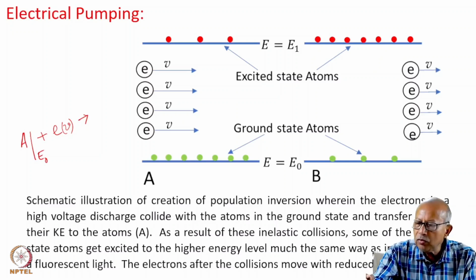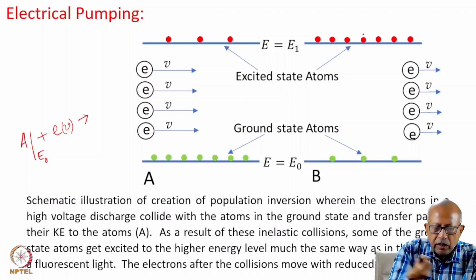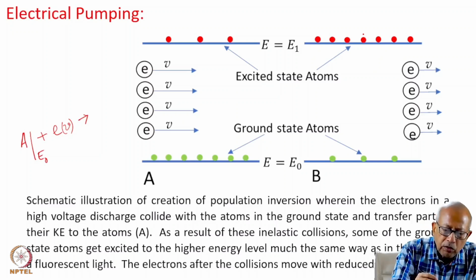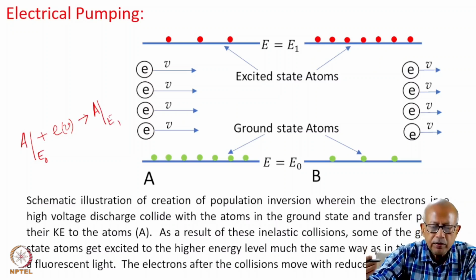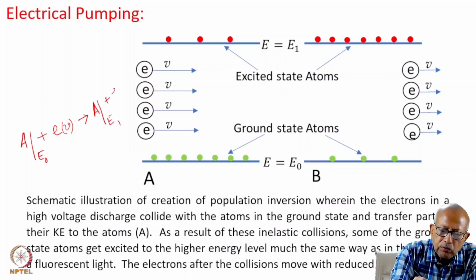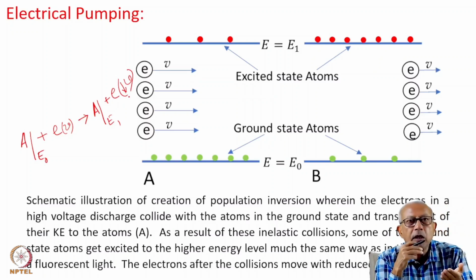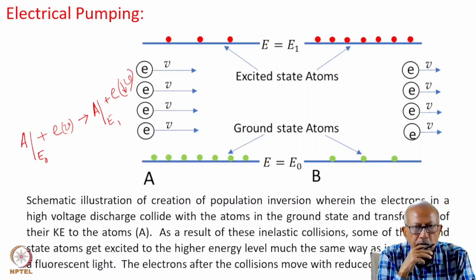The atom climbs to the excited state as a result of this energy transfer. So this brings the atom to an upper energy state, and the electron moves with a velocity which is less than v, because it has given part of its energy to the atom.